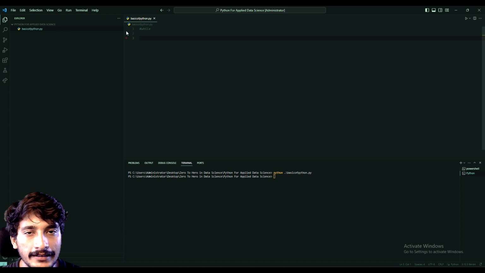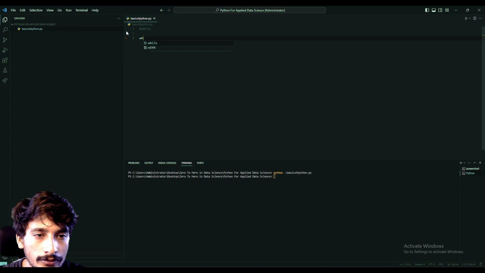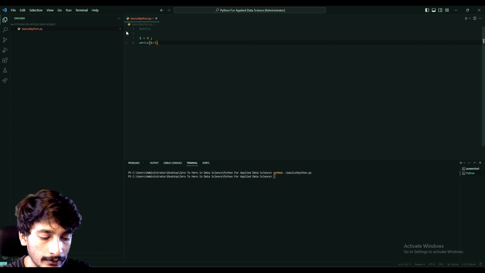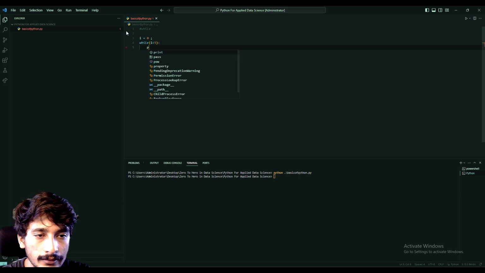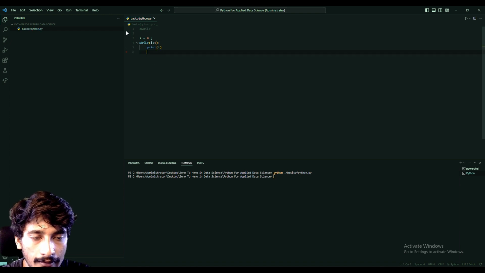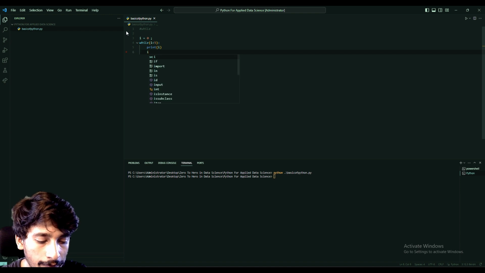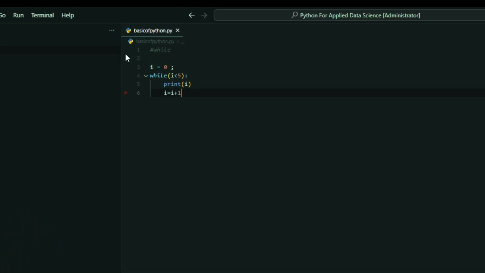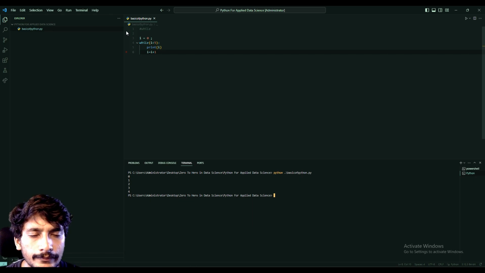And now let us look at the while statement. The while statement is very simple. You need to iterate until it's false. So let us say i is equal to 0, and we create a while loop. While i is less than 5, print i until it becomes false. We have to increment the value, that is, increment each value by 1. Now let us clear our console and run our code. So here you could see our values.